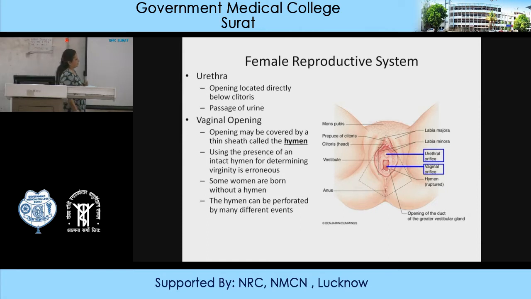In olden days, the hymen was used for the testing of virginity, but it doesn't make sense now, because there may be several reasons where the hymen may be absent or the hymen is torn even before sexual intercourse. So we cannot directly depend on the structure of the hymen for virginity testing. Other tests have to be done to know for virginity. So using the presence of an intact hymen for virginity is erroneous now.